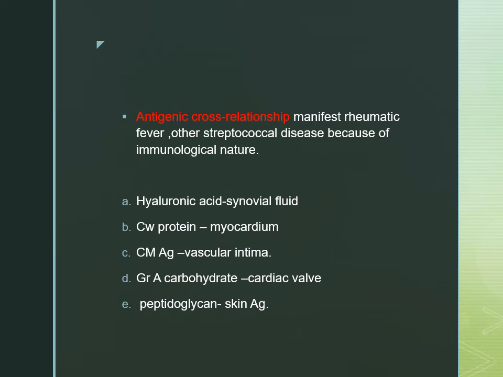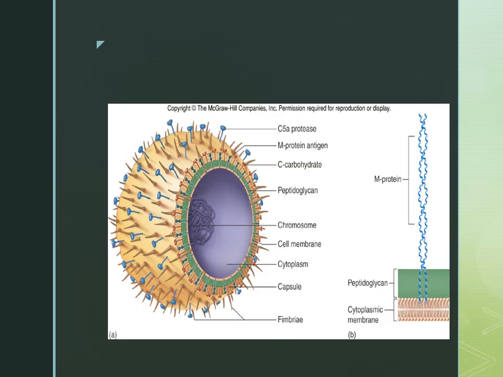So this is due to the antigenic mimicry. When this bacteria enters our body, there will be stimulation of the immune system and antibodies are formed. These antibodies are formed against this bacteria, but because there is a resemblance with our tissue, this antibody will react with our tissue. So when we are talking of skin lesions, usually glomerulonephritis has been seen. So this is the structure of this streptococcus.